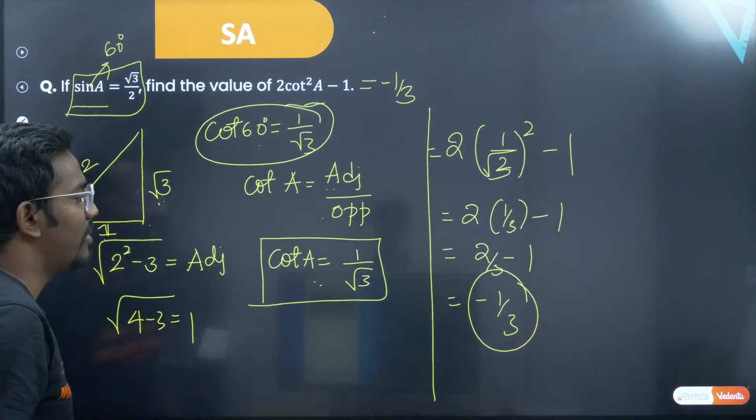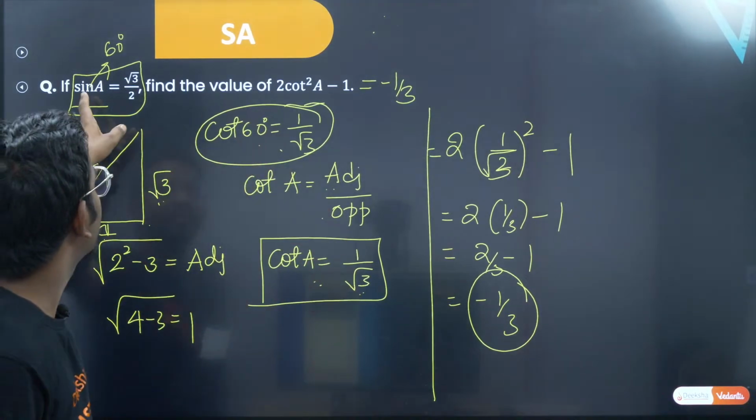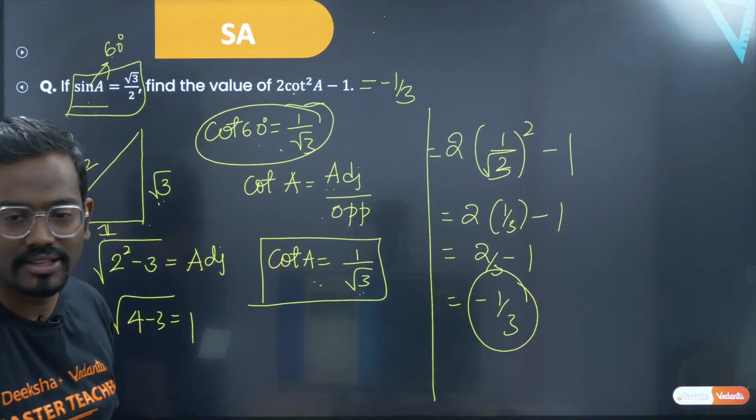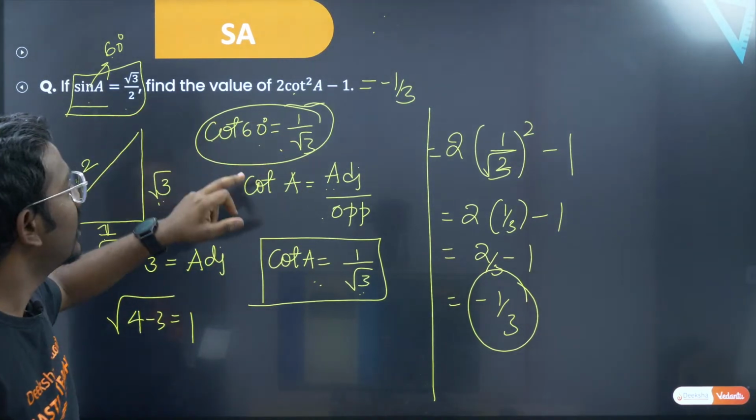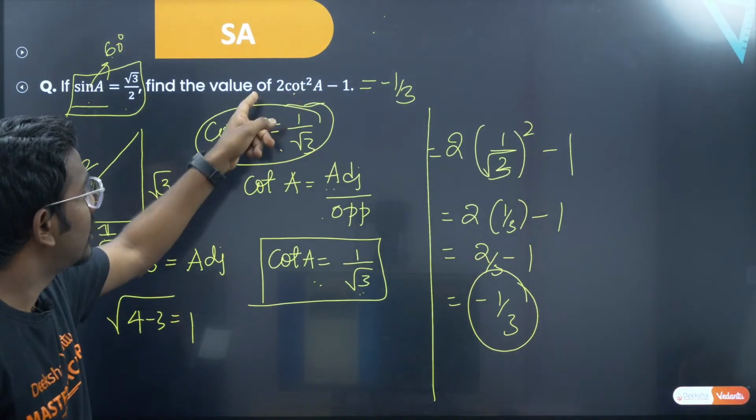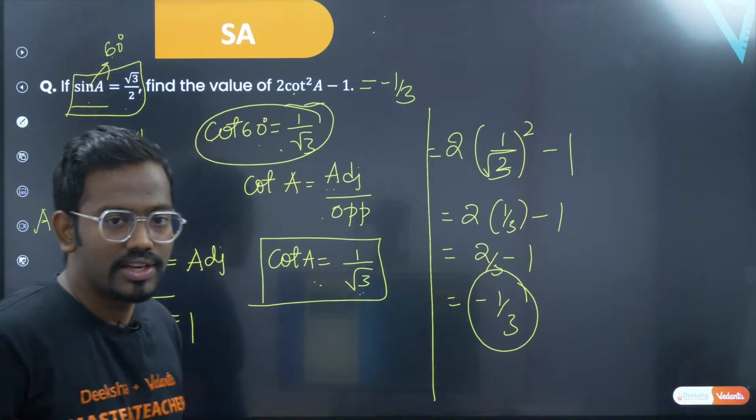See, cot 60 is 1 by root 3. You can arrive at this point directly because sin A is root 3 by 2 at 60 degree. Cot A is 1 by root 3 at 60 degree. So that's it. You can find it directly and then you can apply. See, cot A is 1 by root 3, then 2 times of cot square A, that is 2 times of 1 by 3 minus 1 will give you minus 1 by 3.